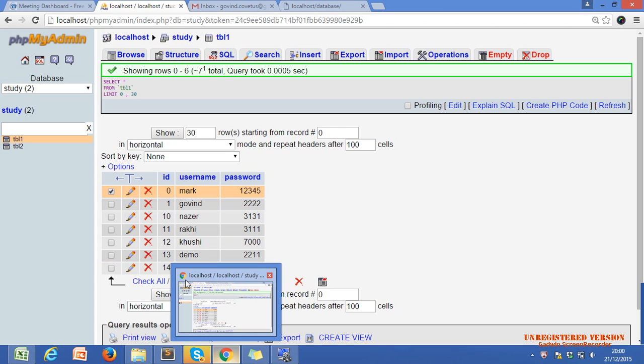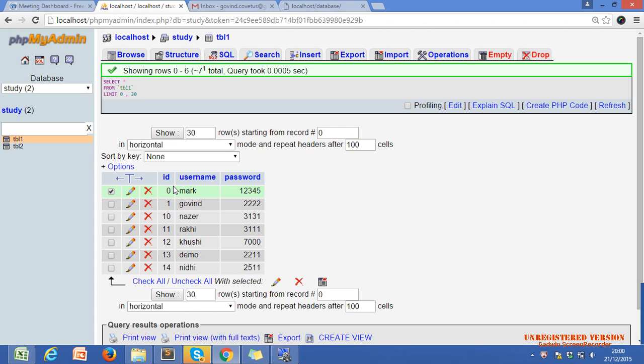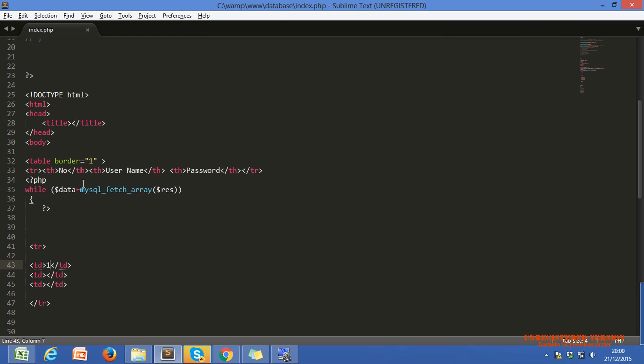I'm just giving a number, or if you want, you can print the ID also. Okay, let's see. I just want to print IDs. Then there is no confusion. I just want to print IDs.